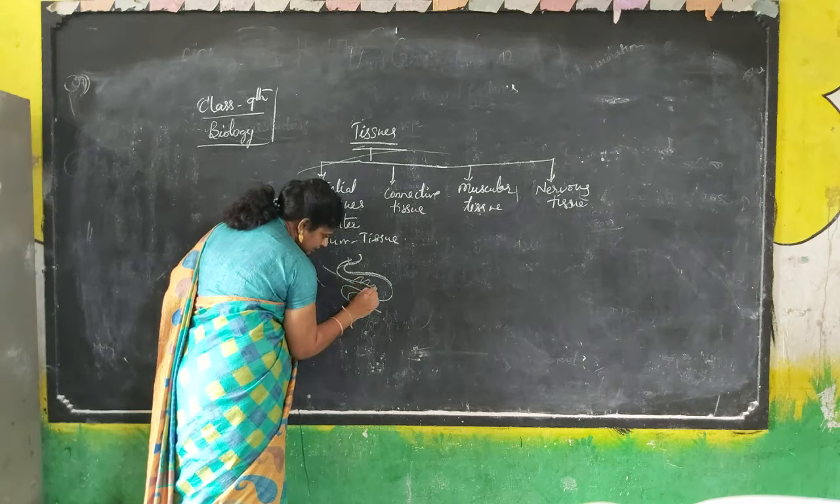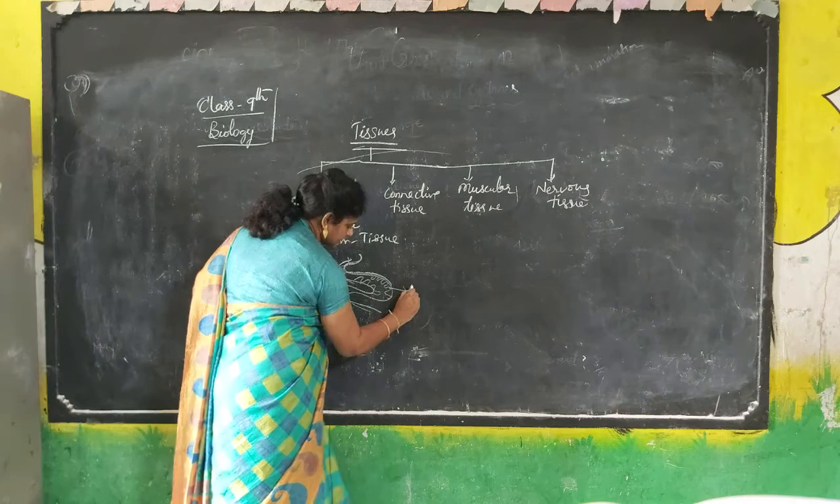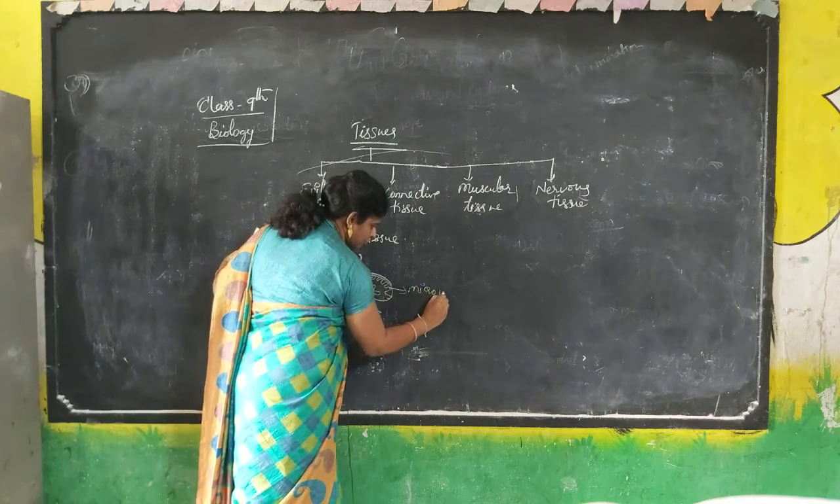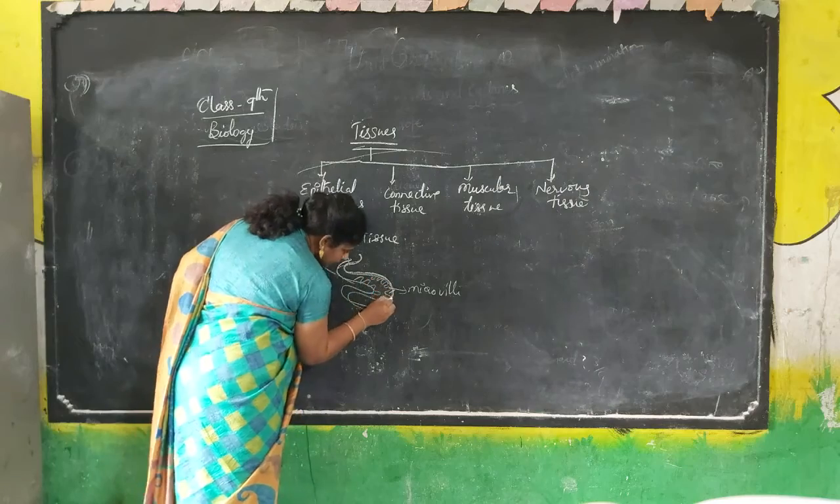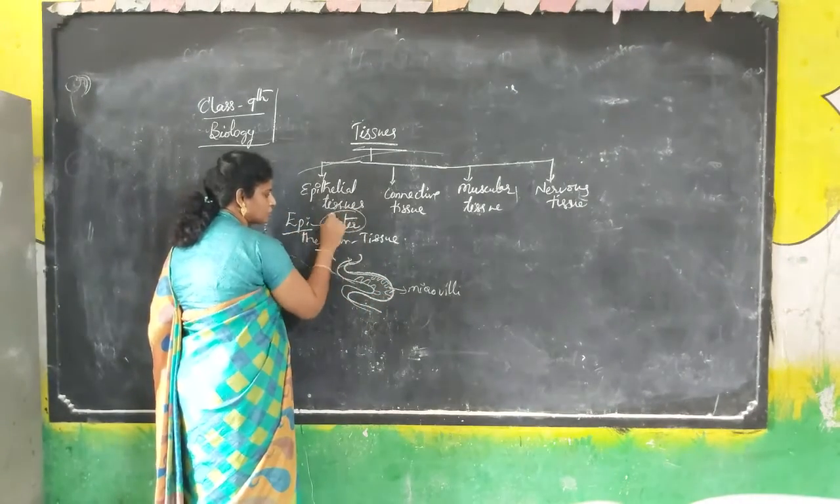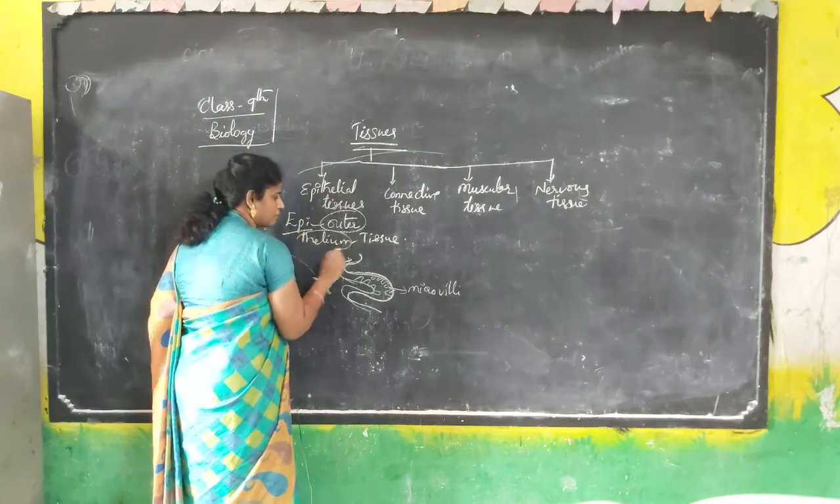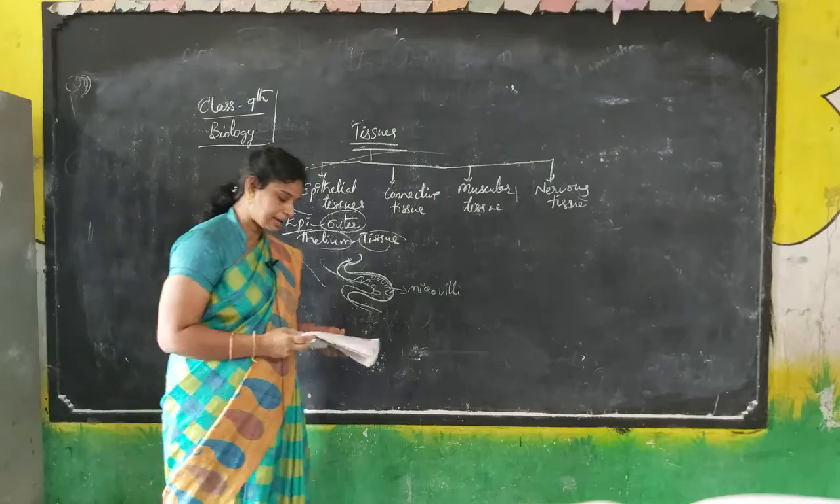Inside, the intestine has finger-like projections. These are called microvilli, but the outermost layer is made up of epithelial tissue only. So epi means the outermost layer is made up of a tissue called epithelial tissue.